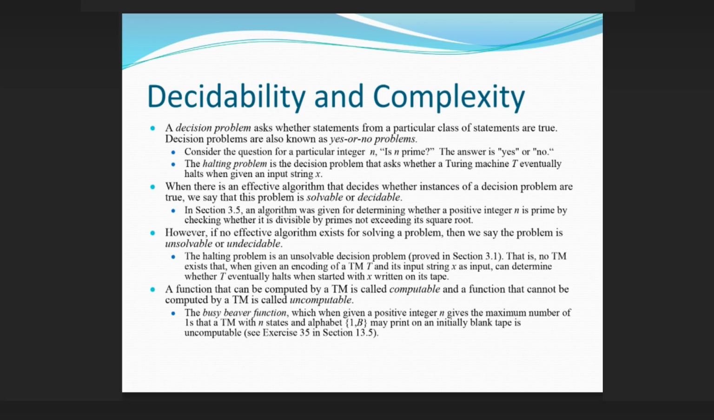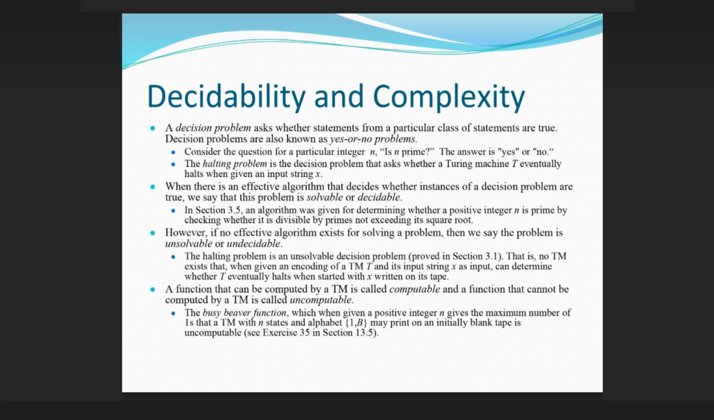string X. When there is an effective algorithm that decides whether instances of a decision problem are true, we say that this problem is solvable or decidable. In section 3.5, an algorithm was given for determining whether a positive integer n is prime by checking whether it is divisible by primes not exceeding its square root. However, if no effective algorithm exists for solving a problem, then we say the problem is unsolvable or undecidable.